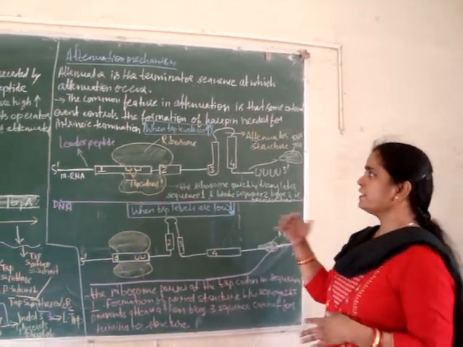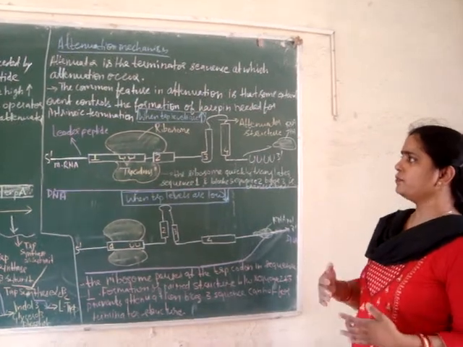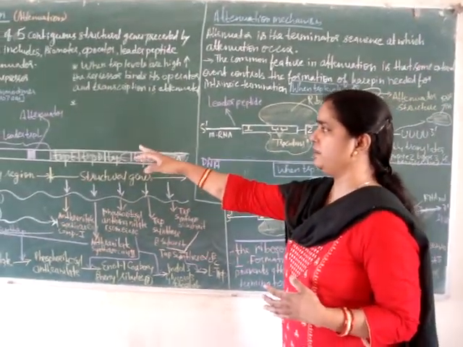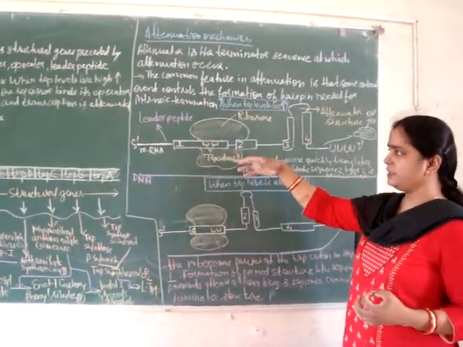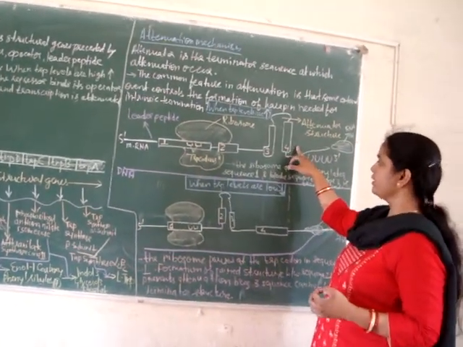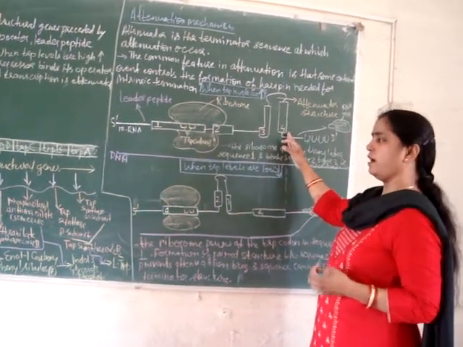So the first condition is when tryptophan levels are high. When tryptophan levels are high, transcription of the leader peptide region starts, and the mRNA that is synthesized has mainly 4 regions: 1, 2, 3, 4. Region 3 can base pair with region 2 and also with region 4.